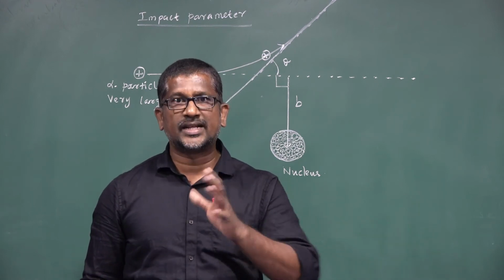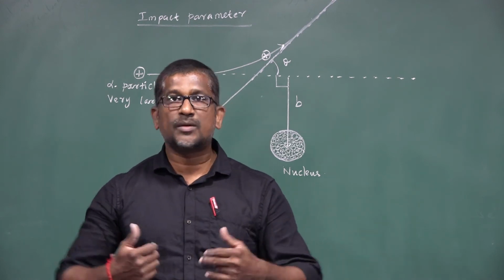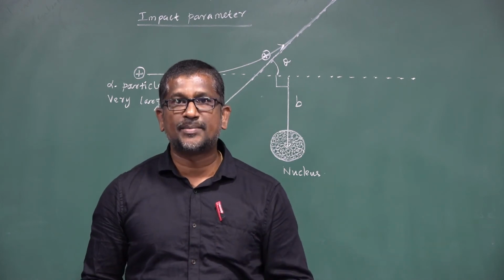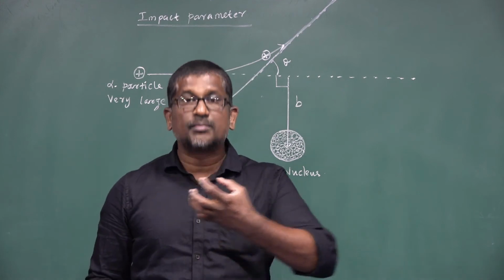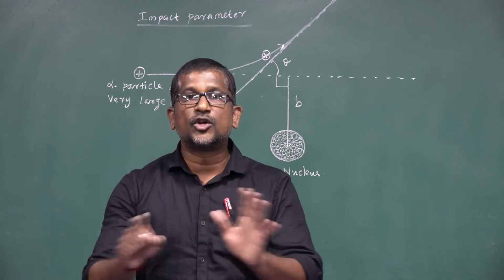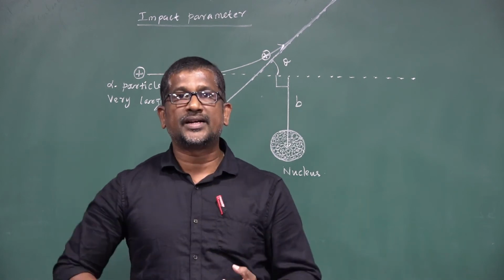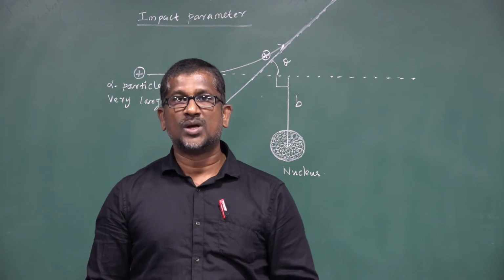After performing that experiment, some conclusions and observations were made. What are the observations made from the alpha particle scattering experiment? First, most of the alpha particles pass through the gold foil without any deviation. Second, some alpha particles are scattered through a smaller angle, less than 90 degrees.